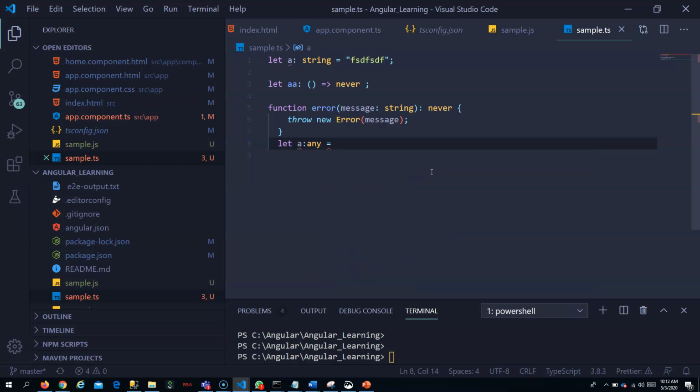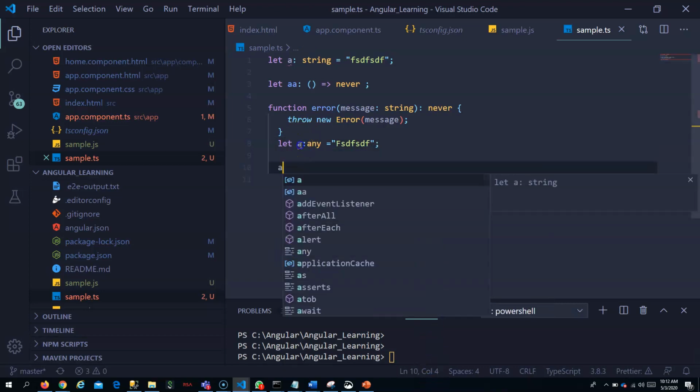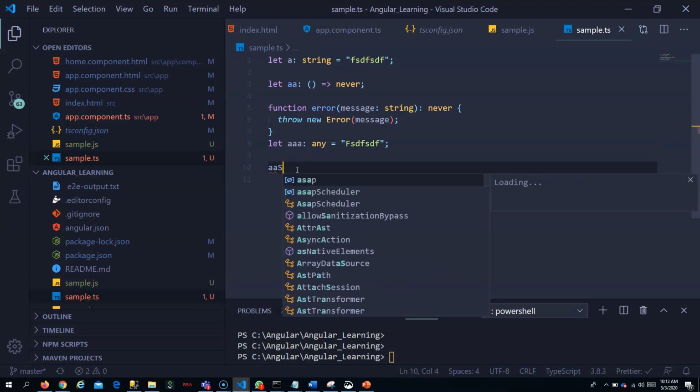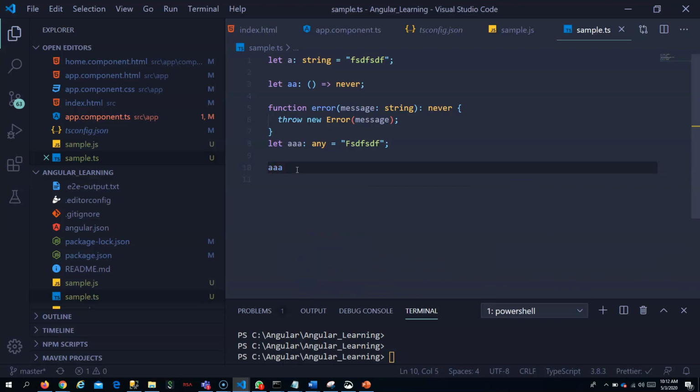You can put a string, you can put a number.